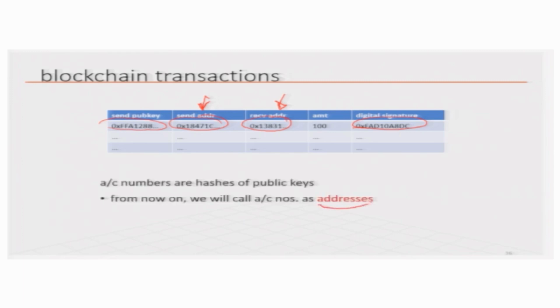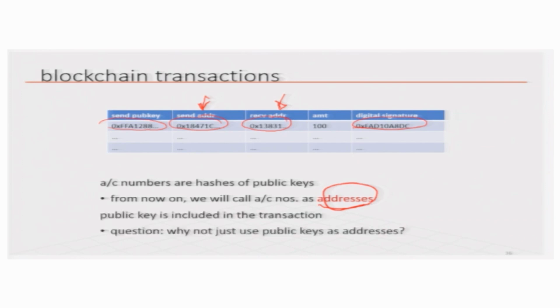So, these account numbers are also called addresses, in line with how Bitcoin calls them. In Bitcoin also, the address of each person is actually a hash of a public key. Each person who wants to participate in the Bitcoin ecosystem creates this public-private key pair, keeps the private key, the public key is hashed, and that is announced as the address of the account, which is also called a wallet address. The public key is included in the transaction, and you can check whether the public key is genuine by hashing it and checking the sender's address.